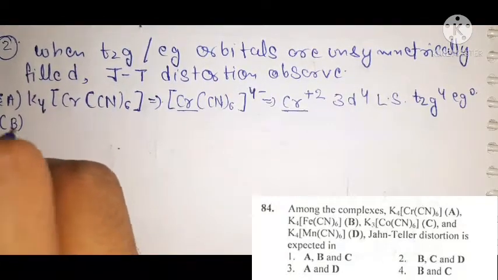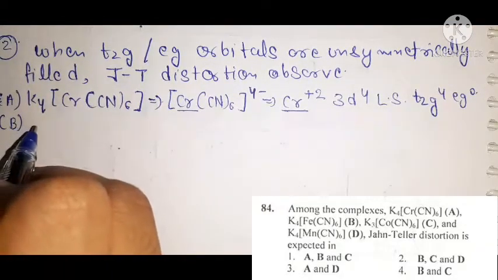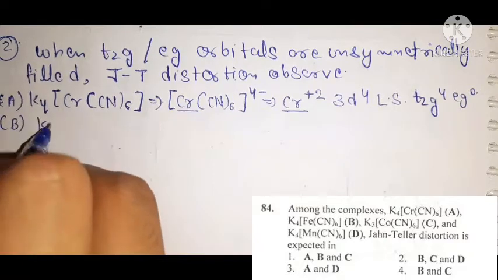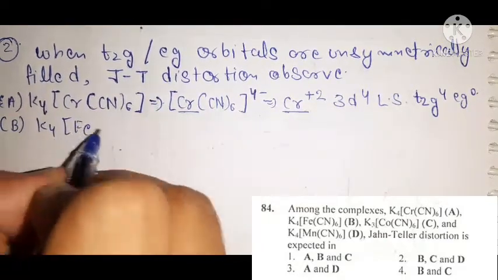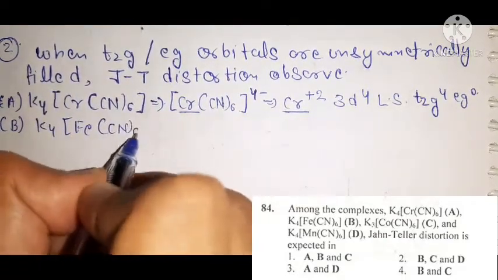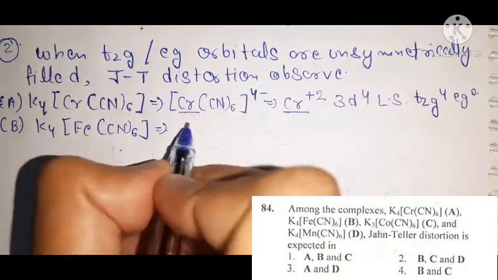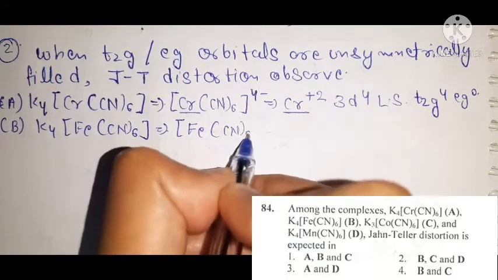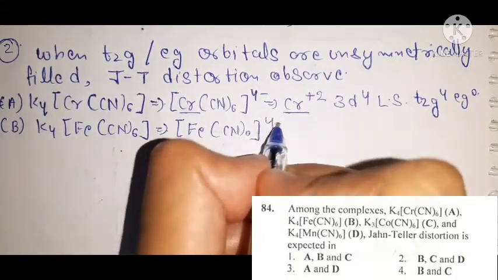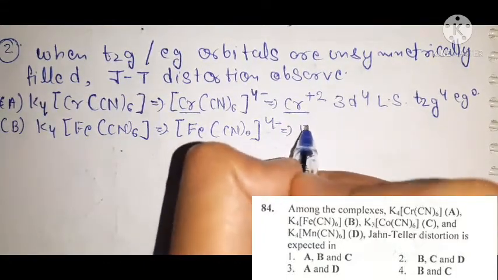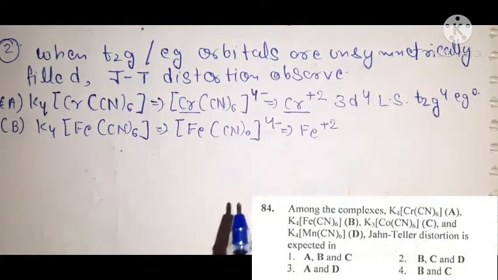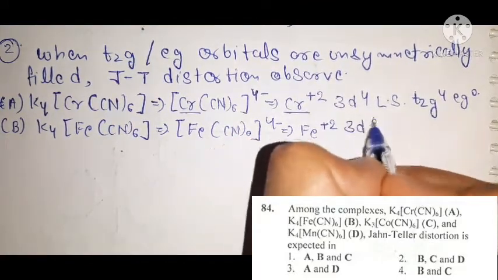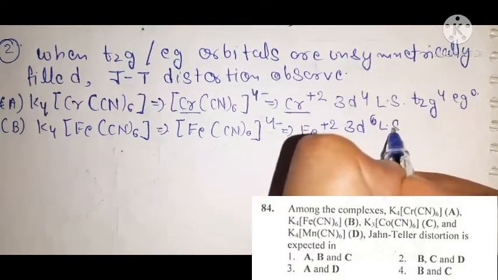Now for complex B, it will be K4[Fe(CN)6]. That means here [Fe(CN)6]4-. Iron is present in +2. It is a 3d6 low spin complex.